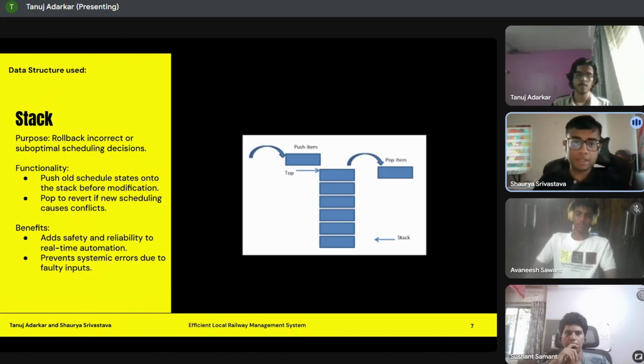Now the benefits are obviously massive. First off, it adds safety and reliability to real-time automation. And last but not least, it prevents systemic errors due to faulty inputs.